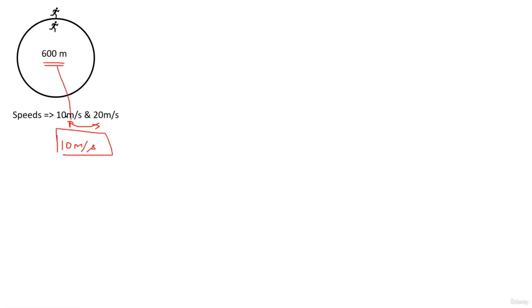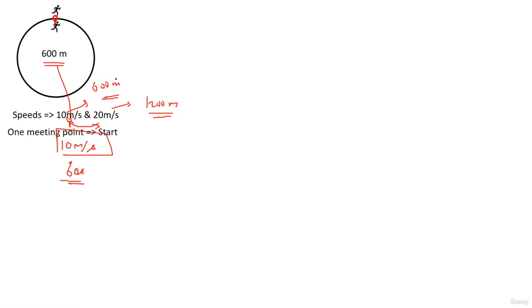600 meters of distance to travel at the rate of 10, how much time will you take? 60 seconds. Now in 60 seconds this person will travel how much? 10 into 60, 600 meters, and this person will travel 1200 meters. So the faster person will cover 2 rounds and come back to the starting point. The slower person will cover 1 round and come to the starting point. The slower person travels only 1 track length and the faster person travels twice. The meeting point is the starting point. This will keep on repeating infinitely, isn't it, guys?